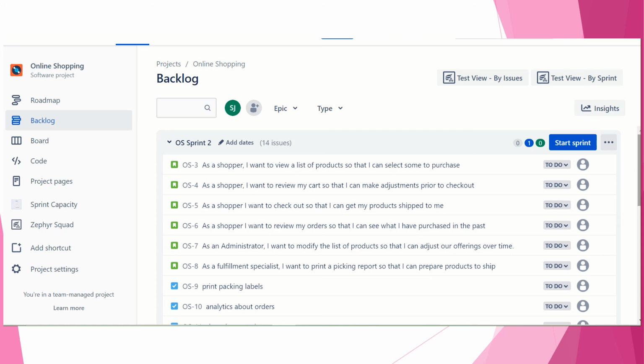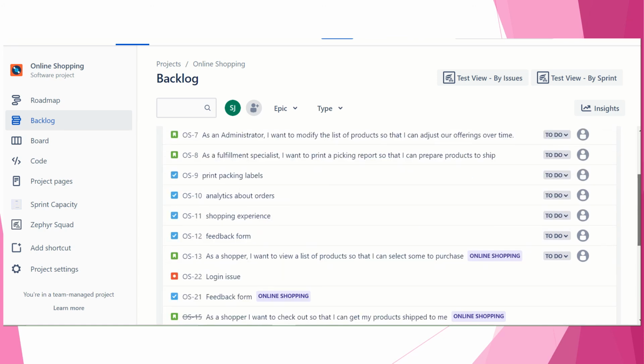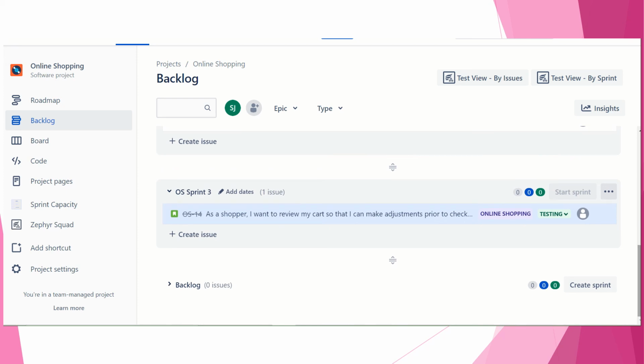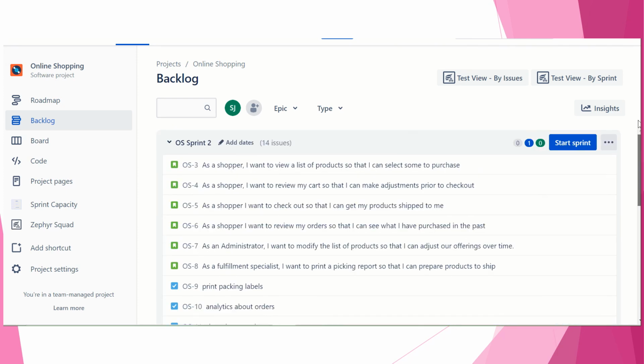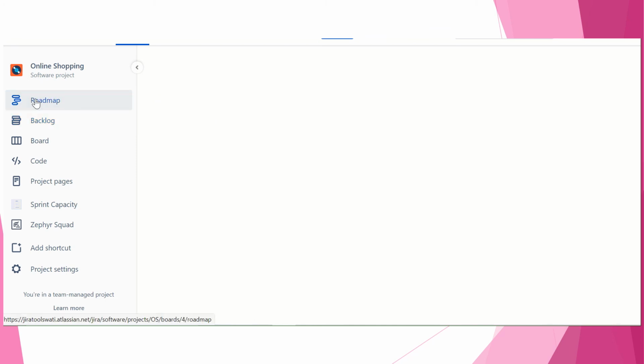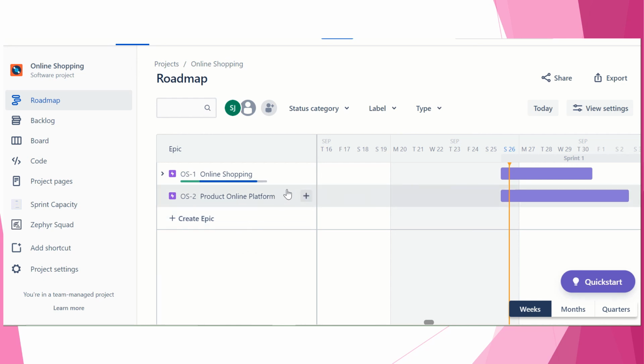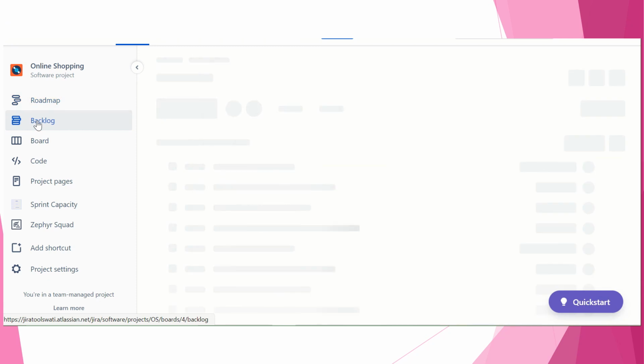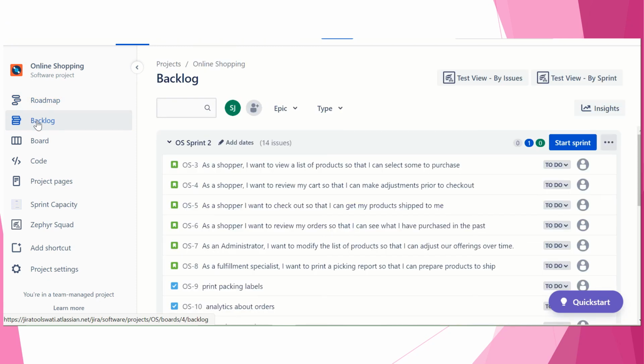And when all your product backlog items get completed, all your sprints will get completed, then your increment will be born and you will reach your product goal. If multiple teams are working, both will complete and you will reach your product goal. And you have the same increment based on that. So this is what we have seen in Jira.